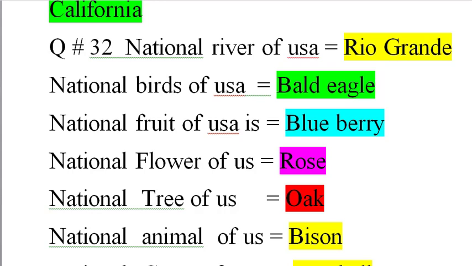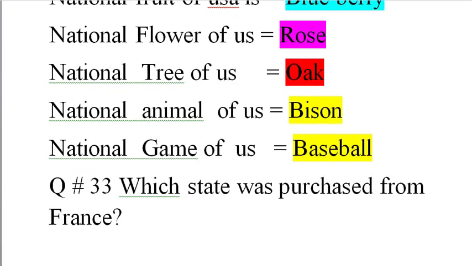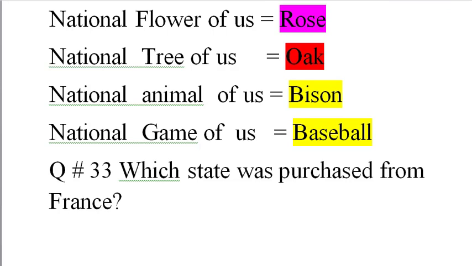Question number 30, part number 2. National bird of USA, bald eagle. National fruit of USA is blueberry. National flower of USA is rose. National tree of USA is oak tree. National animal of USA is bison. Bison is like a bull. National game of US, baseball.